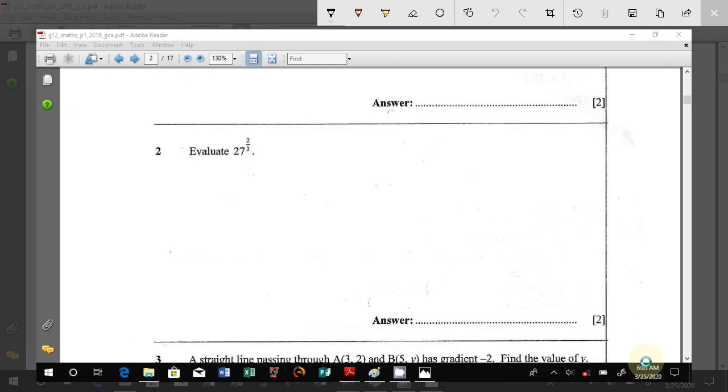Okay, I'll screen grab so that I can write on the screen. We start. Okay, we have got evaluate 27 to the power 2 over 3. We said for this one, 27 to the power 2 over 3, it's just as good as, remember, it's a positive power, so we're just going direct to the square root. Then we get the 3 there, which is the cube root. Then we get the 27. Then we get the squared there.